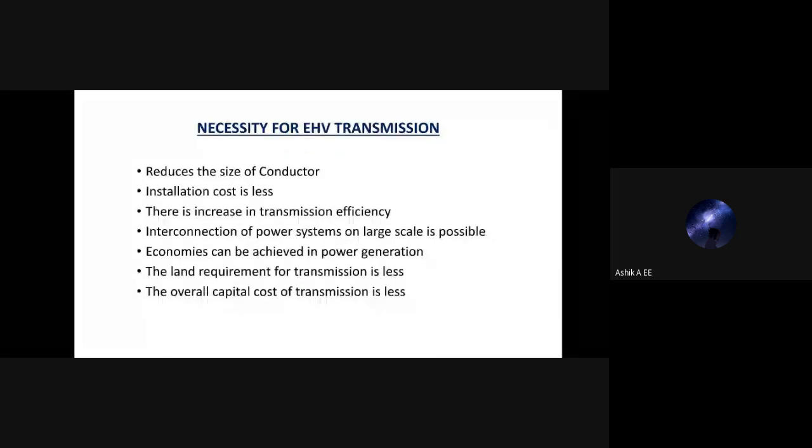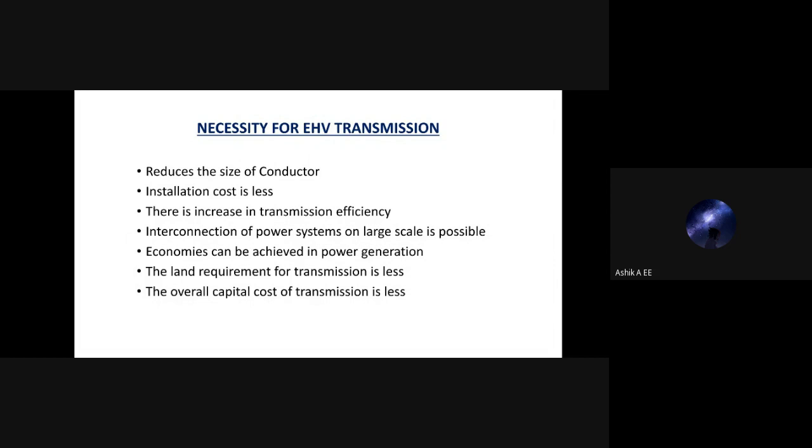Now, what is the necessity for EHV transmission? With the decrease in transmission current, the size of the conductor required reduces, which decreases the volume of the conductor. With the increase in the level of transmission voltage, the installation cost is less. With the increase in transmission voltage, the current in the line decreases for the same amount of power to be transmitted.